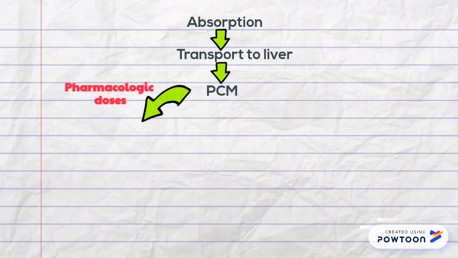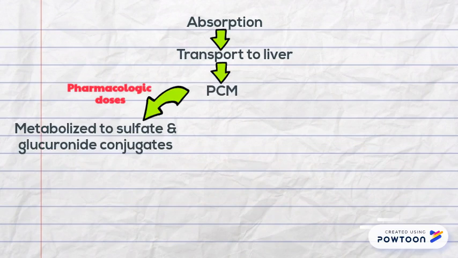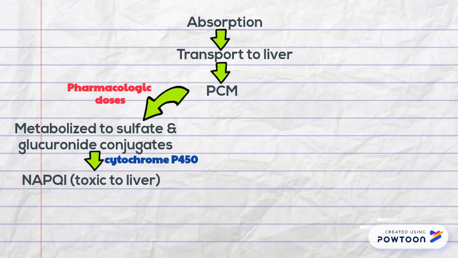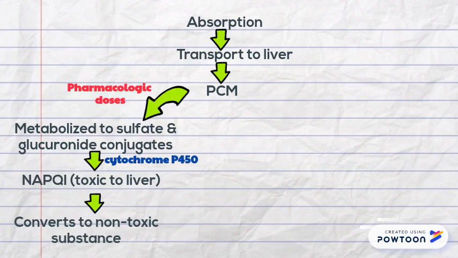If the PCM is taken at the therapeutic dose, it will be metabolized to sulfate and glucuronide conjugates, and through cytochrome P450 to a toxic metabolite, which is NAPQI. NAPQI binds to the intracellular glutathione to be converted into non-toxic substances.